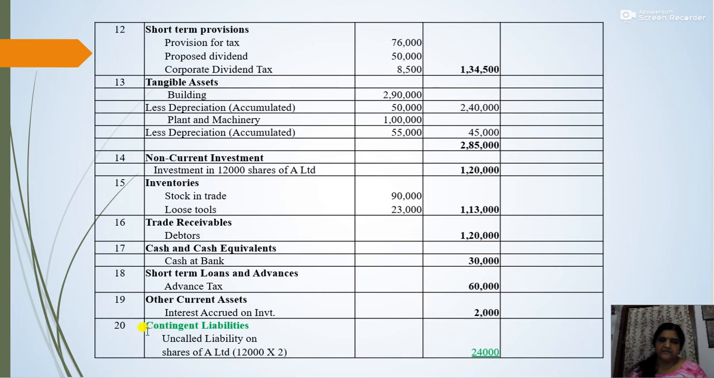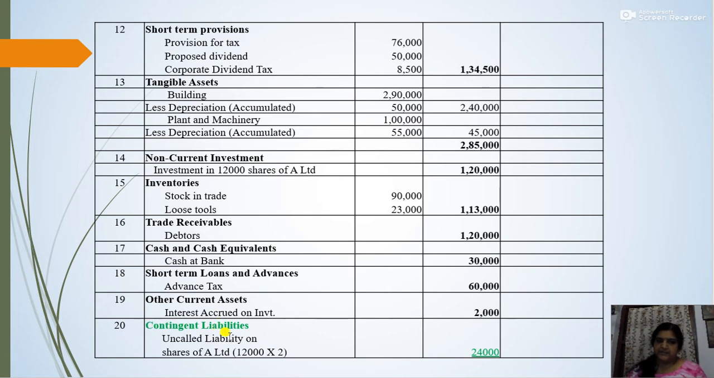Now there is one more item in the note to accounts. As the last item we have written contingent liabilities. Here the contingent liability means investment in 12,000 shares of A Limited, 8 paid up, so rupees 2 is remaining unpaid. That amount will be given under the head contingent liability only in the note to accounts. This amount will not be taken to the balance sheet.